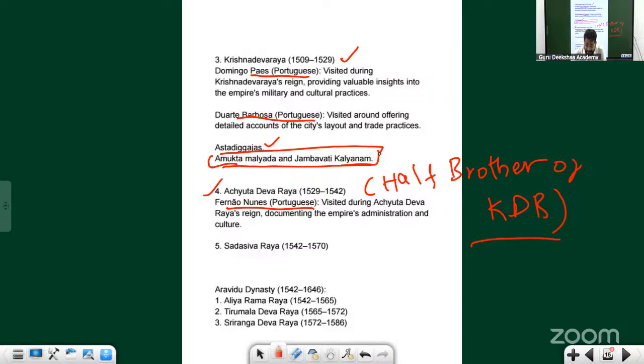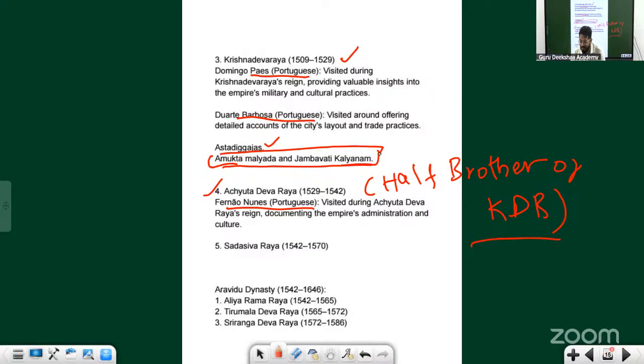In Krishna Devaraya's reign, there are two foreign travelers who came: Domingo Paes and Duarte Barbosa. What about Fernando Nunes? Did he come into the court of Krishna Devaraya? No, he came into the court of Achyuta Devaraya, who is considered a half brother.